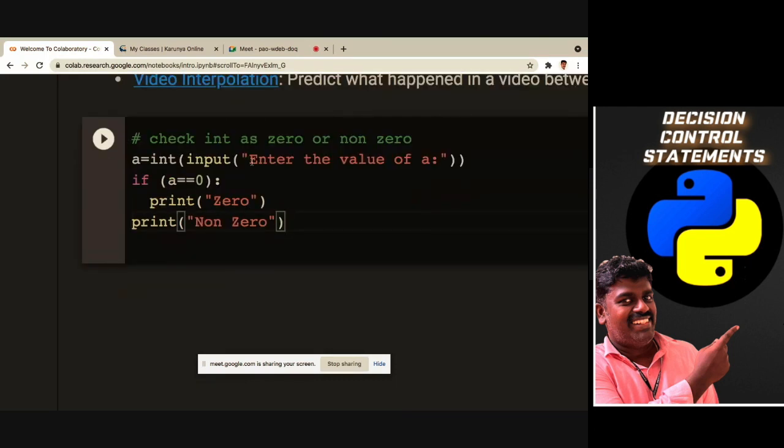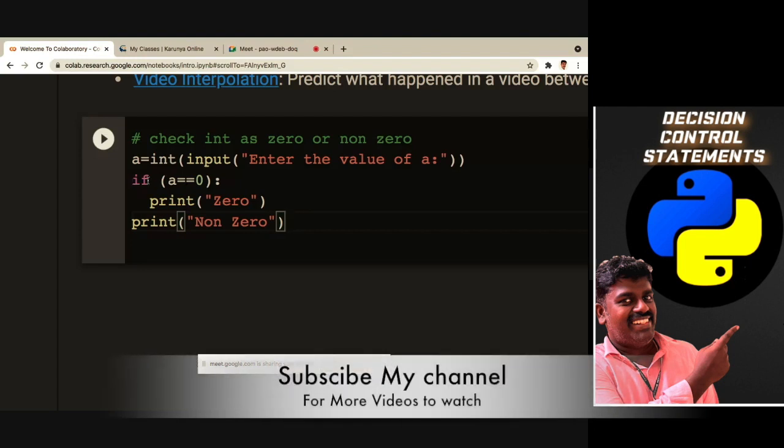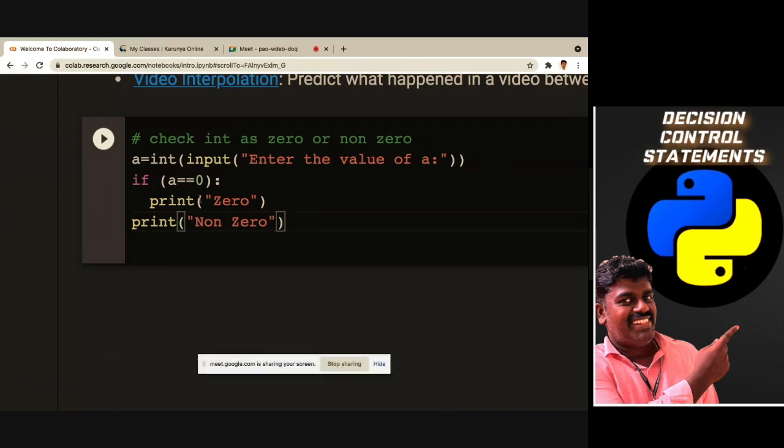So we will just check. I'm getting the input value, which is an integer value, so I'm giving type conversion as int here. And then the syntax for if: that is a simple if, in which I'm giving the condition. If this condition is satisfied, then according to the indentation, this statement will be printed. If this condition fails, automatically it will come out of it. So I have to give backspace and start from this particular indent. Now I will run the program and we will check the output.